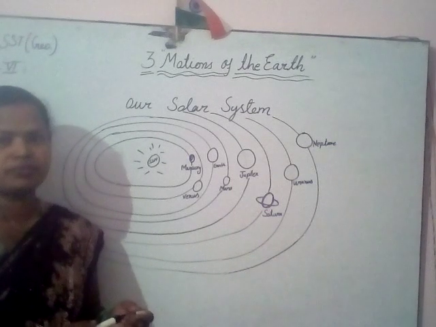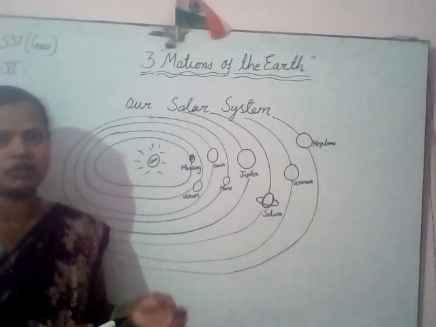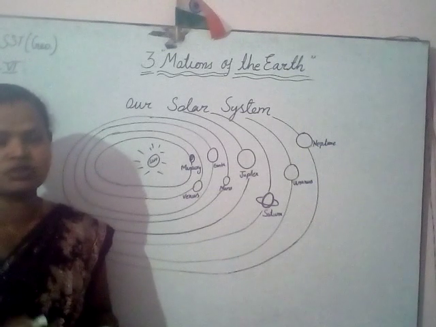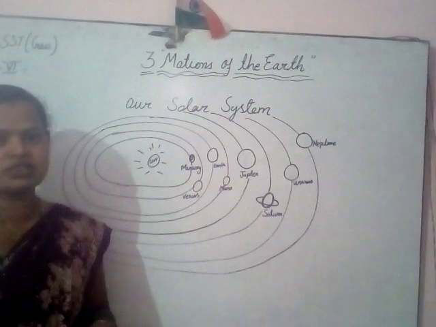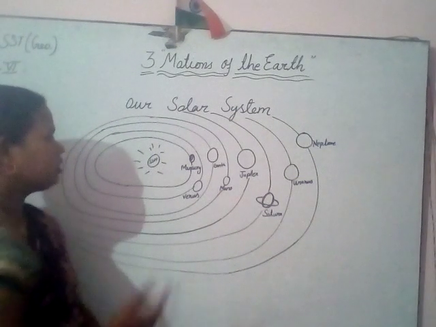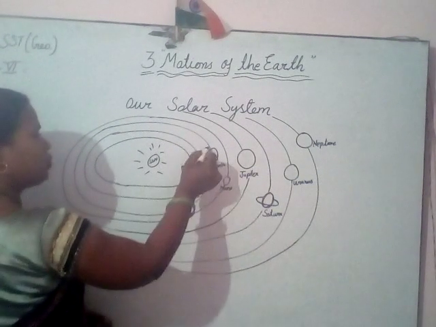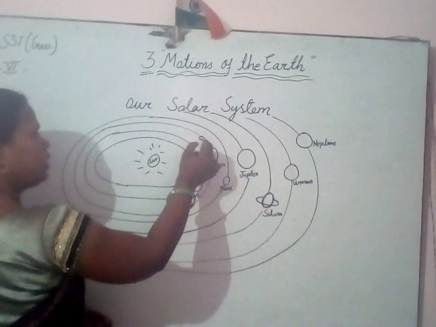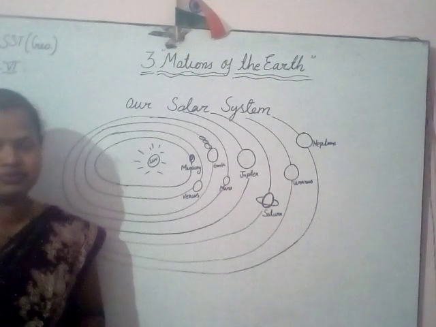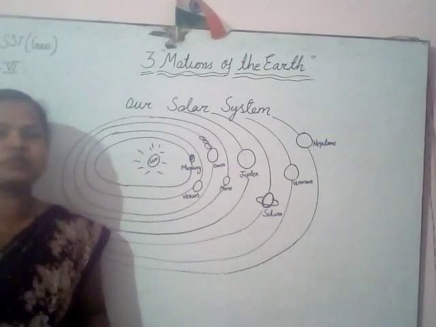This is my 3rd video. Before this, I have made the videos of the first chapter and the second chapter, in which I explained about the Earth, the solar system, and their motions. Here in this video, we only study the Earth and its motions. Earth revolves around the sun, and at the same time, it also rotates on its own axis. Due to its motion, the process of day and night is caused. Let's begin the chapter.